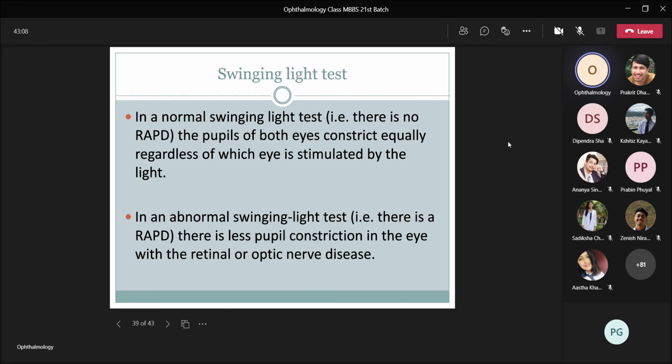In a normal swinging light test, there is no RAPD. If there is no RAPD, then the pupils of both eyes constrict equally, regardless of which eye is stimulated by the light. But in case of an abnormal swinging light test, that is positive RAPD, there will be less pupil constriction in the eye with retinal or optic nerve disease. So it looks like dilatation of the pupil, but actually there is less constriction of the pupil in the affected eye.